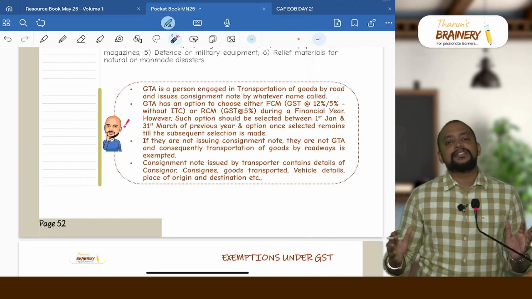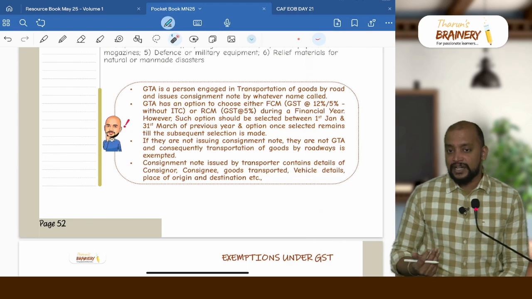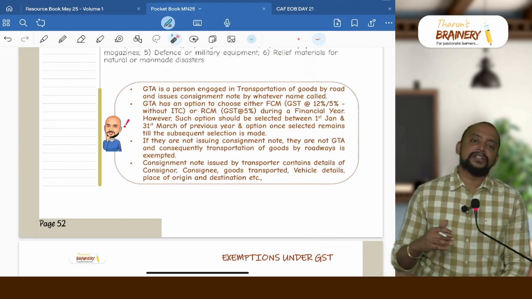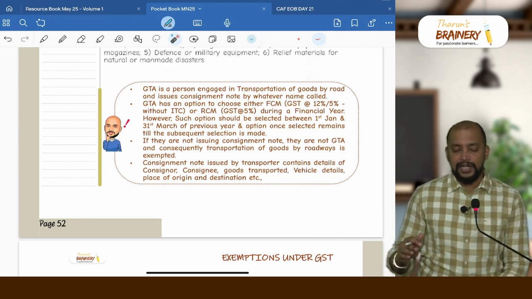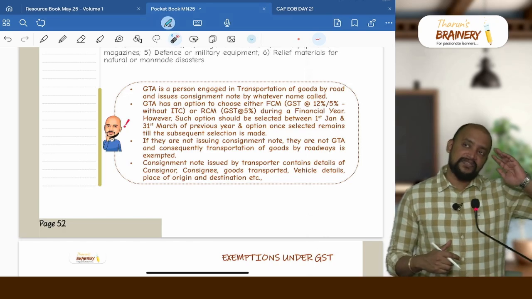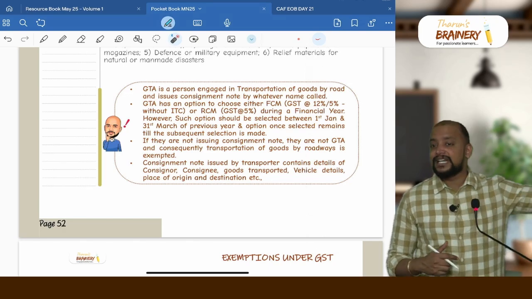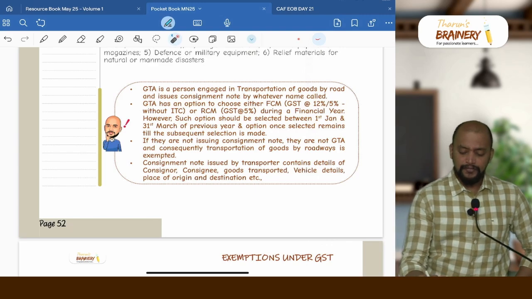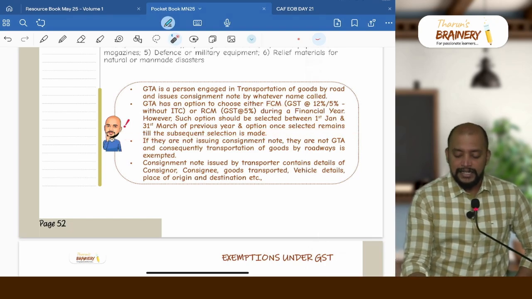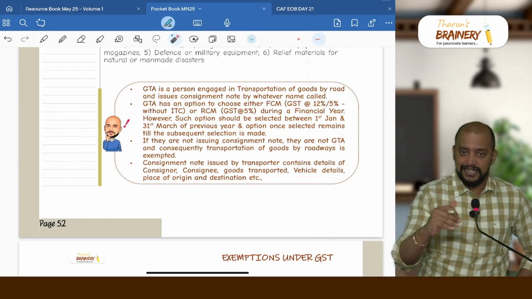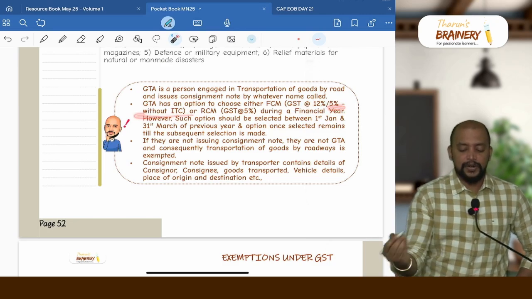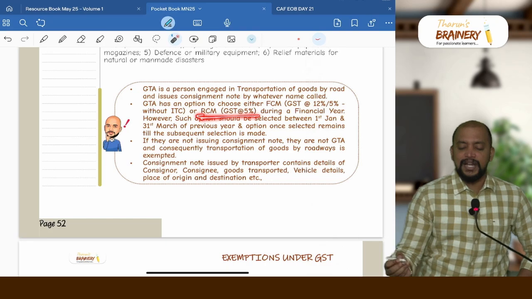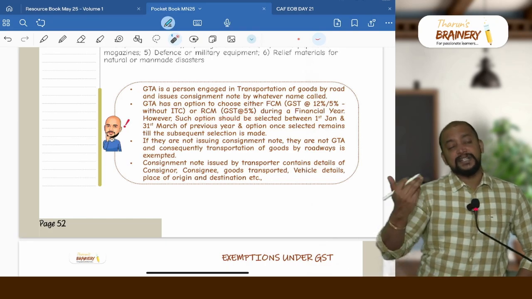But this FCM versus RCM, they need to decide in the beginning of the financial year, and whatever they have decided in the beginning of the financial year, that will be applicable throughout the financial year, and they need to decide it between 1st January to 31st March of the preceding financial year, that is last quarter. So however, such option should be selected between 1st Jan and 31st March of the previous year, and option selected remains till the subsequent selection is made. Under FCM they have two rates, GST at 12%, 12% means with ITC, okay, whereas 5% is without ITC. Or RCM, GST will be at the rate of 5%, and that 5% can be taken as ITC.